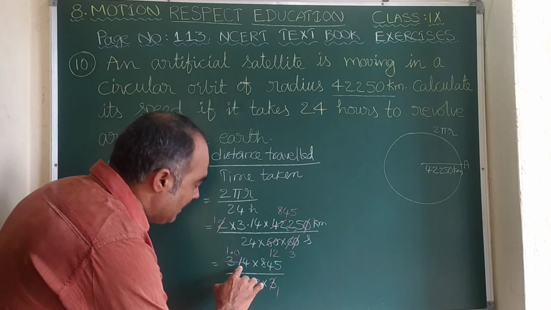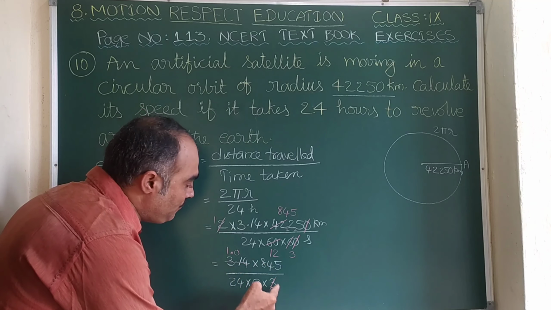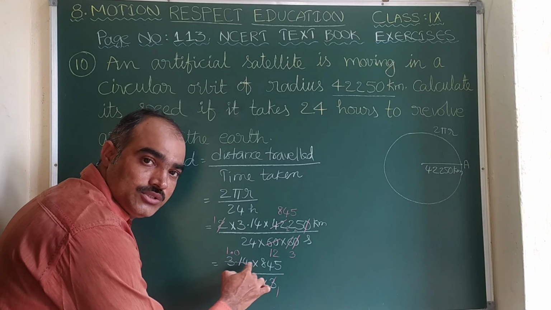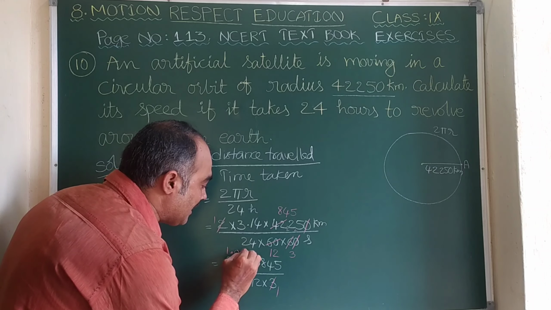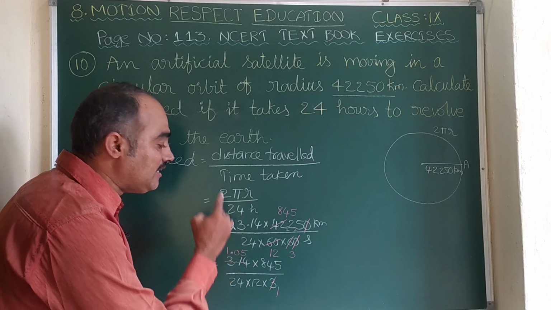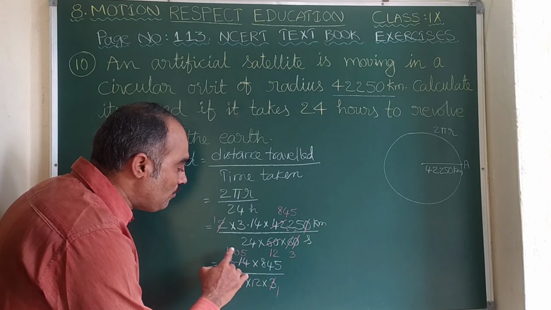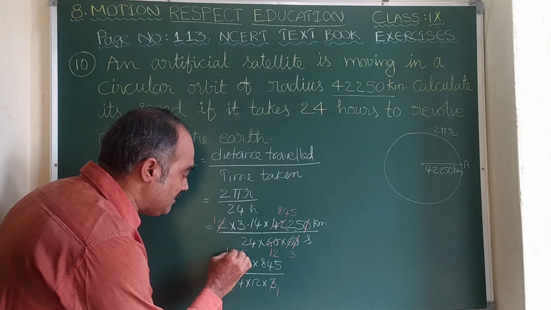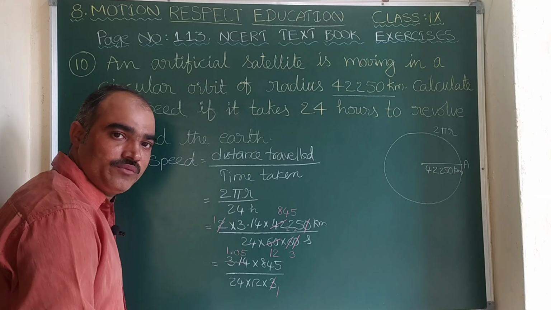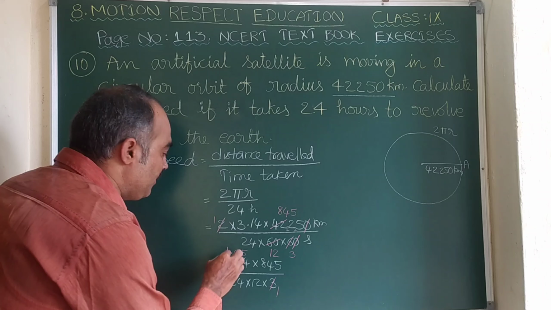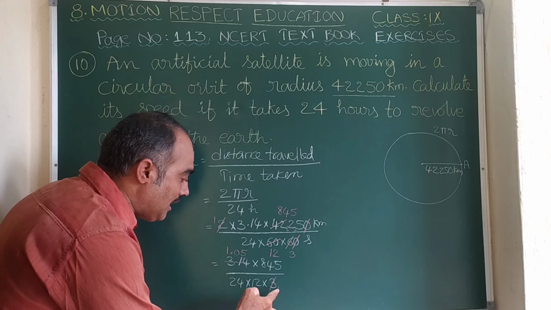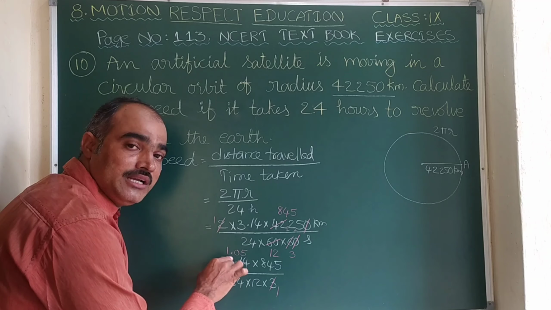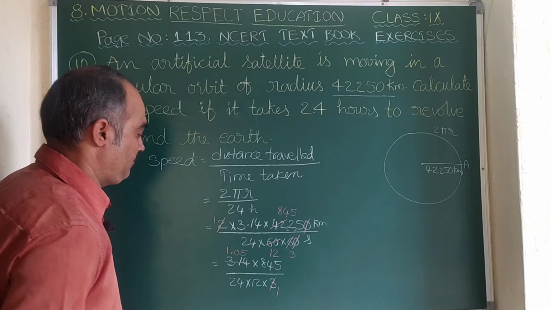Here you see, since it is 14, if you take 3 4s are 12, the difference is 2. 3 5s are 15, difference is only 1. So let us write approximately 3 5s are 15. So it is 3 into 1.05. I am taking it as 3.14. Here you just follow it carefully. It is 14. So here I am taking around 315 because to make the simplification easier.